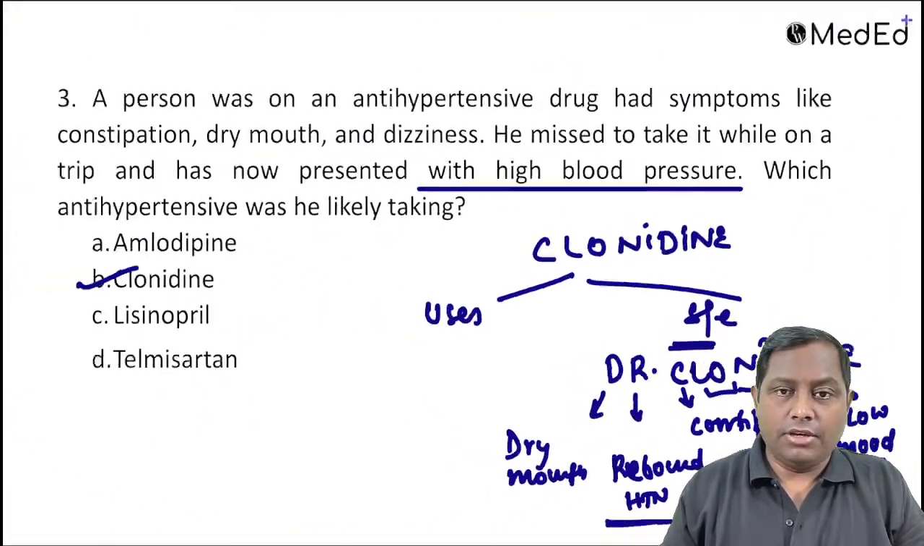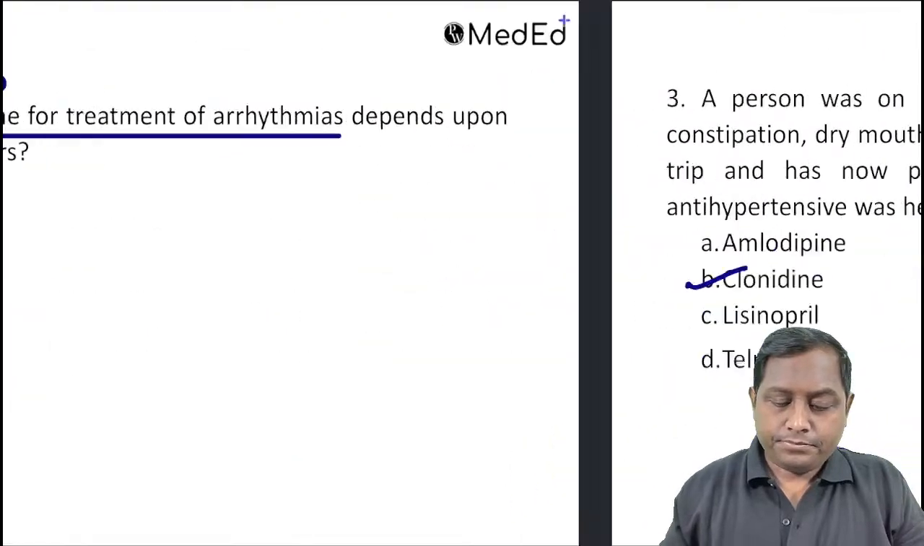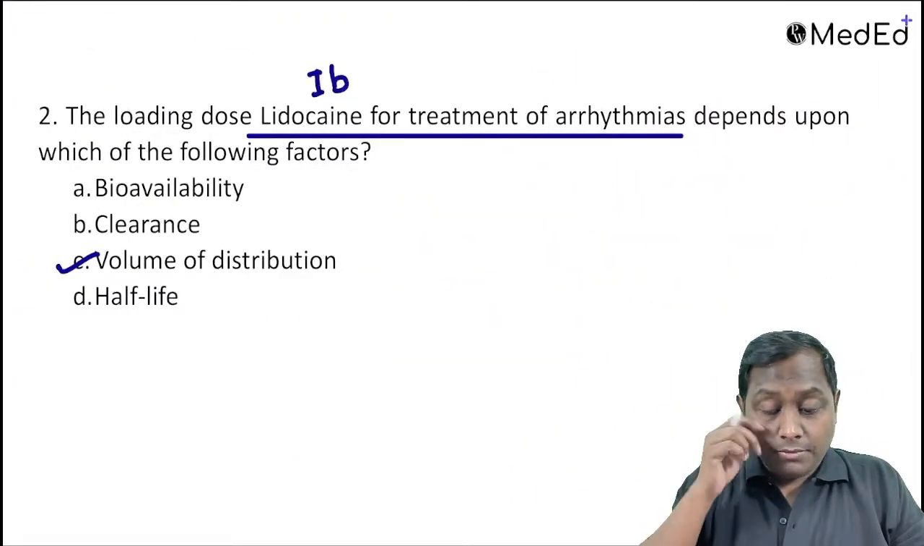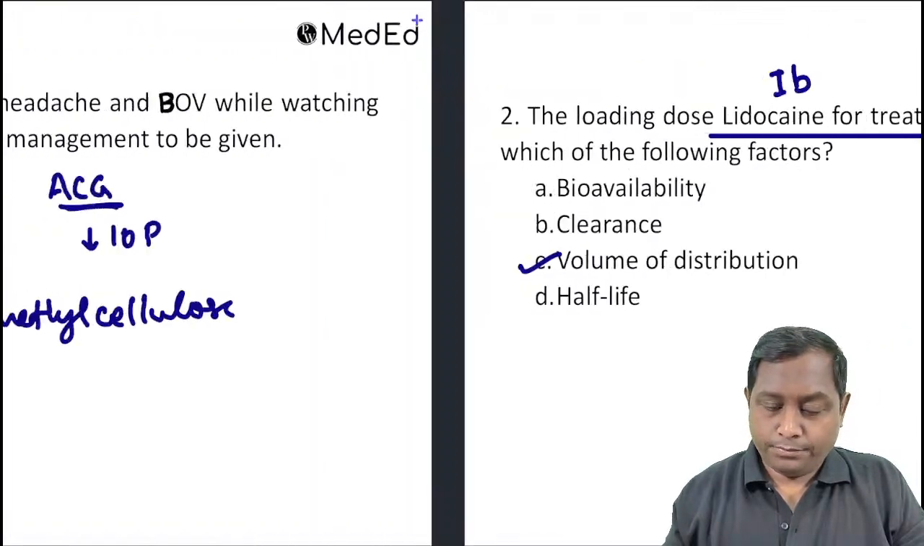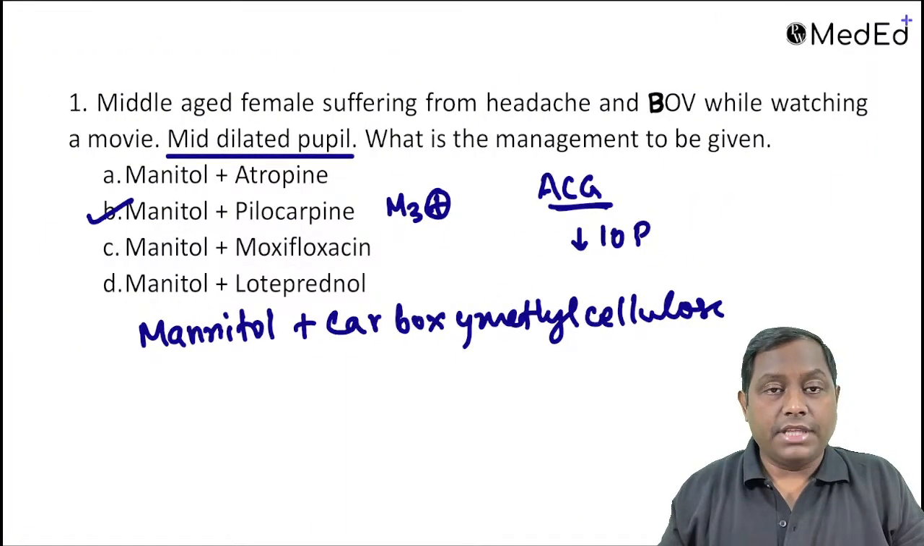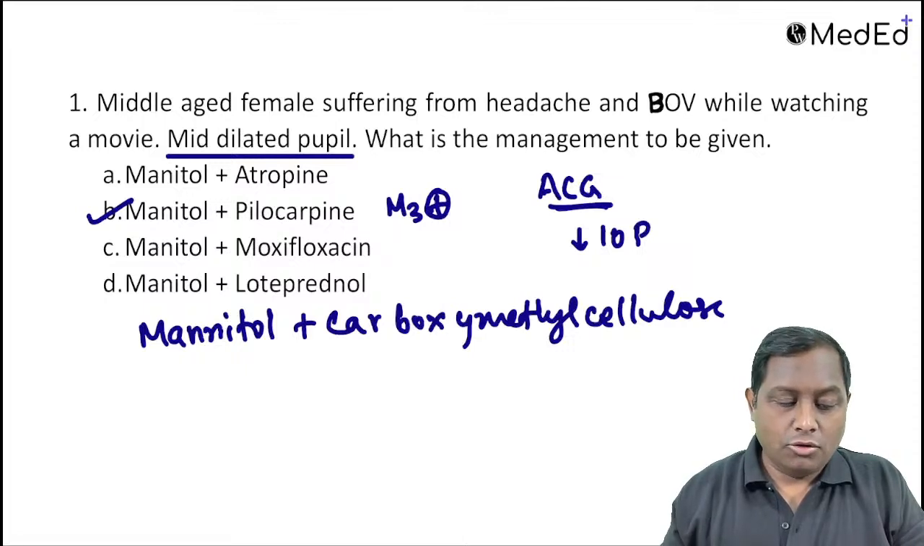This we have already covered here. Volume of distribution will mainly decide your loading dose. And in a patient with angle-closure glaucoma, mannitol and pilocarpine. If it was mannitol plus carboxymethyl cellulose, then that condition too we will not consider as an answer. Pilocarpine is an M3 agonist that is going to cause miosis.